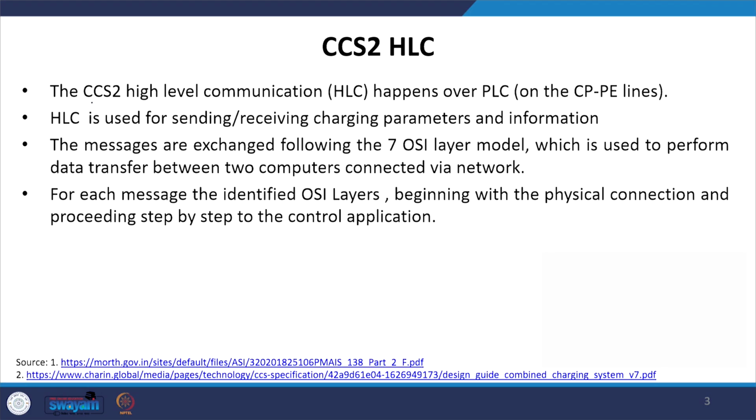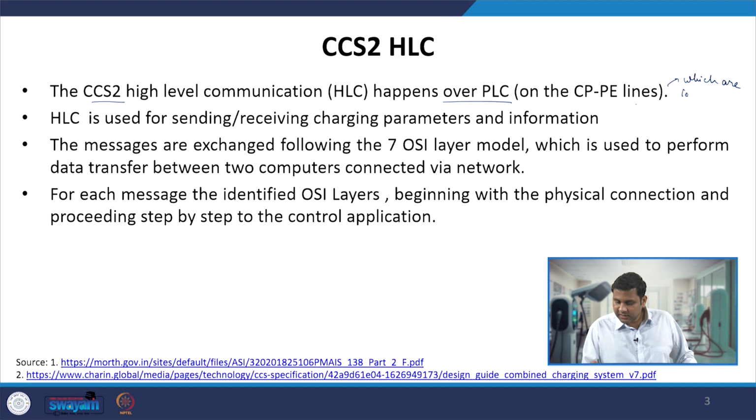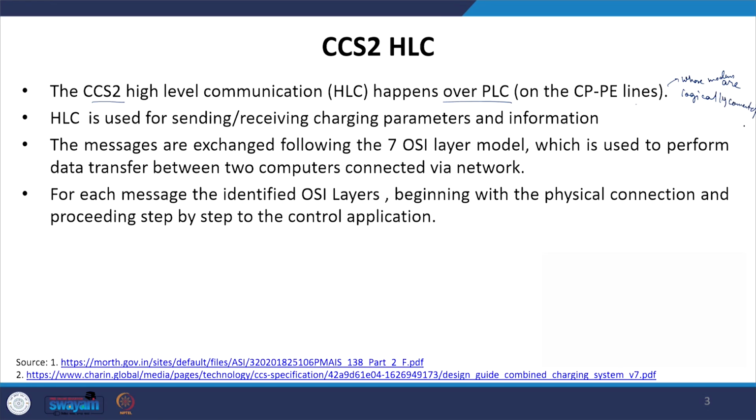We have seen that the CCS2 high level communication happens over PLC communication on the CP and PE lines, whose PLC modems are logically connected. Once the PLC modems are logically connected, they are ready to do the high level communication.